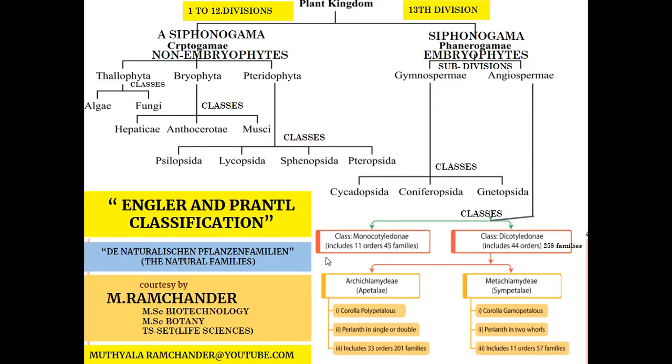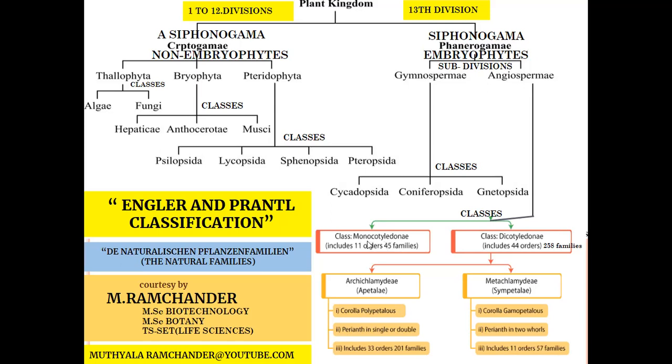The first class is monocotyledone, the second class is dicotyledone. The monocotyledone has four major identification characters. One is a single cotyledon present in the seed or embryo.